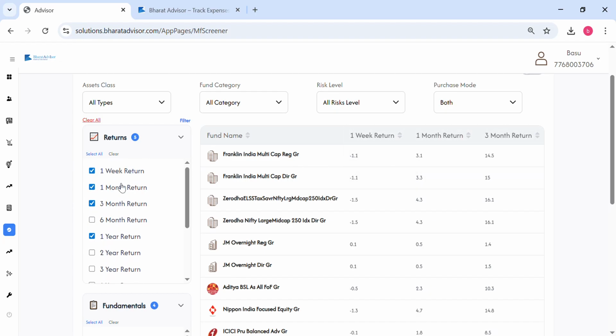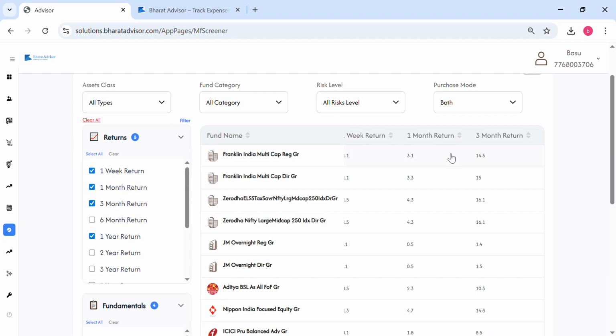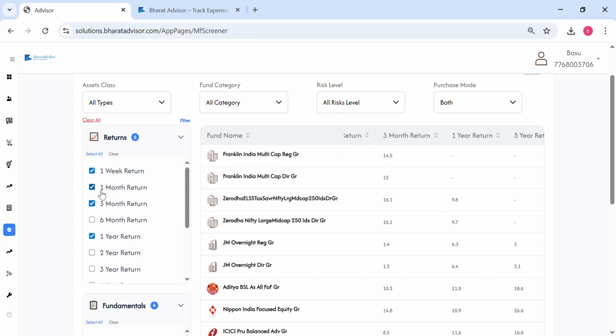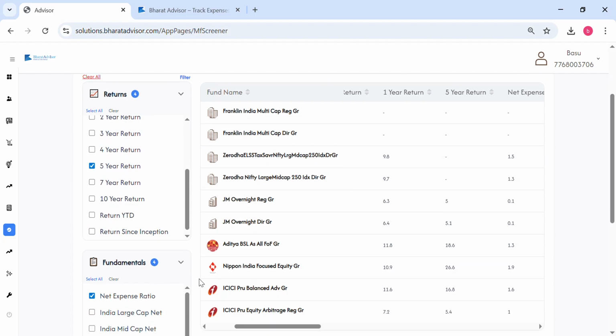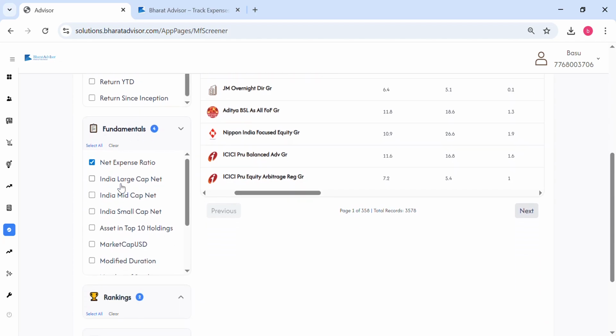If you want to add 1 month return, then it gets added. You can basically compare. If you want to remove any of those, you can remove from here. So basically it is a good way of adding. At the same time, we also have a lot of fundamentals. You can have all kinds of expense ratio, or you also have a split of large cap, mid cap, and small cap in the funds.